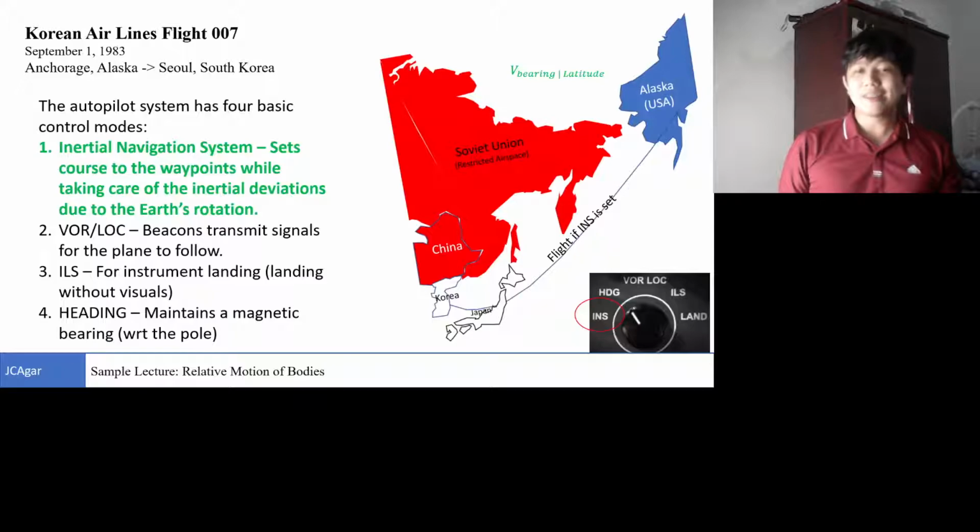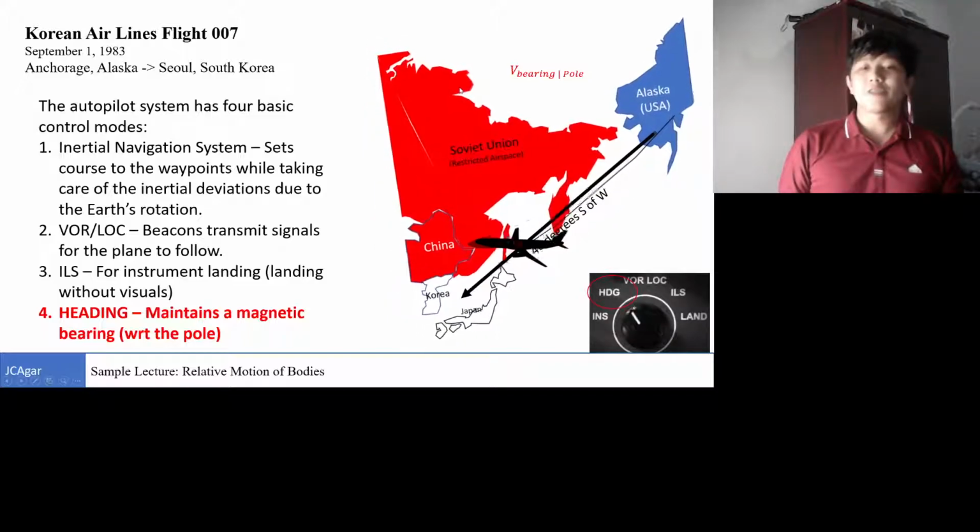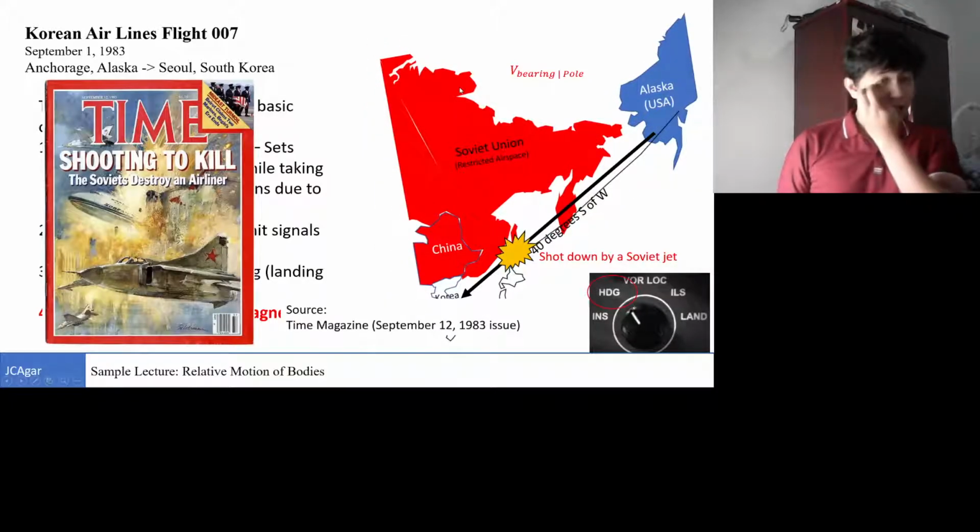However, during that night, the heading setting was inputted into the controls. What happened is that the bearing presumed by the aircraft is absolute, so that's with respect to the pole. So it just presumed a straight path, not taking care of the changing frames of reference. As a result, it veered off towards the Soviet airspace and ended up being shot down, further escalating the Cold War, almost culminating into a nuclear war.